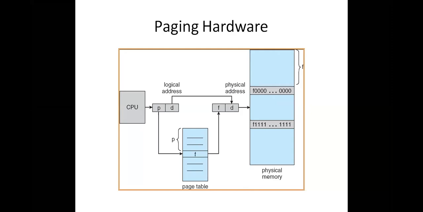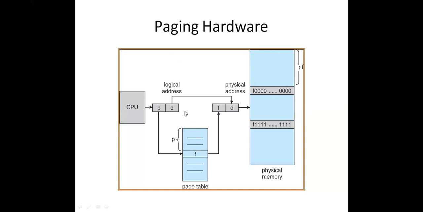That is the reason why the logical address is also called a virtual address. And the physical address is the real address. Who will convert the logical address into the physical address? There is a hardware device called the memory management unit, which is responsible for converting the logical address into the physical address.